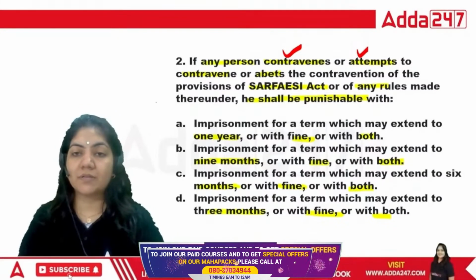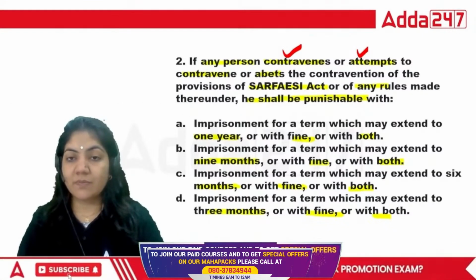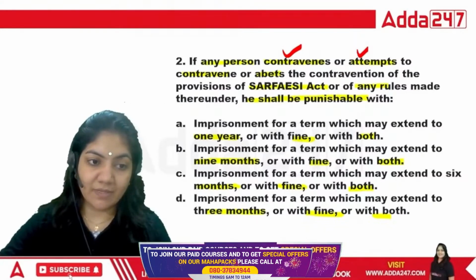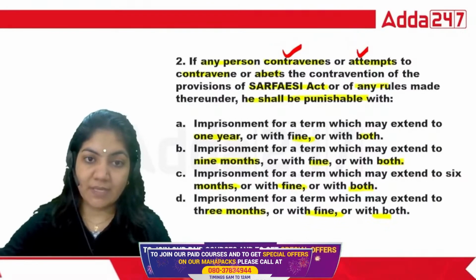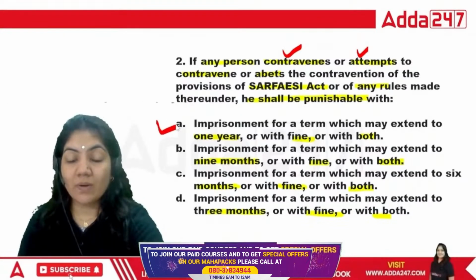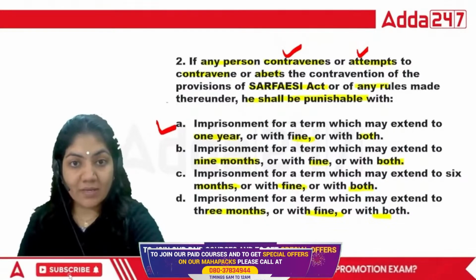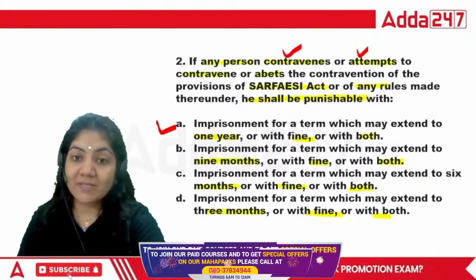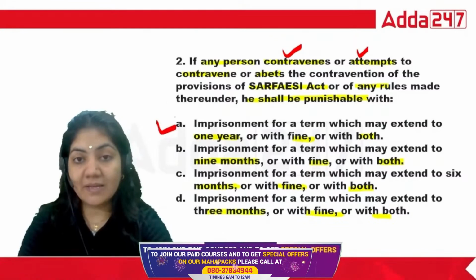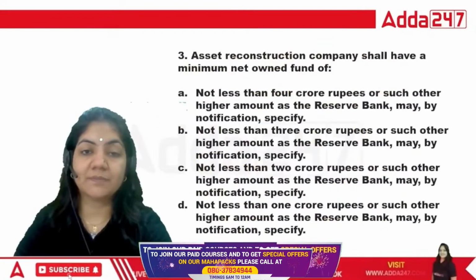If any person contravenes, attempts to contravene, or abets the contravention of the provisions of such rules made, he shall be punishable with... The answer is easy: imprisonment for a term which may extend to 1 year. Either you have to pay a fine, which will be decided by the court, or both. So this is the right answer. Next.